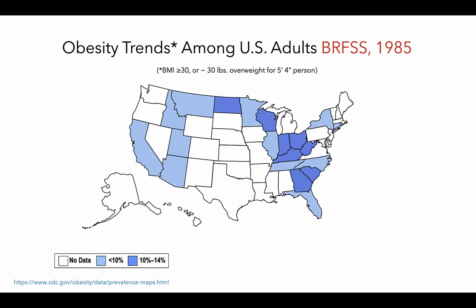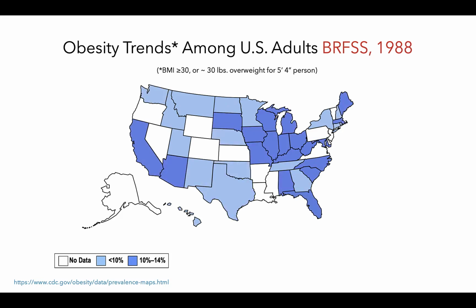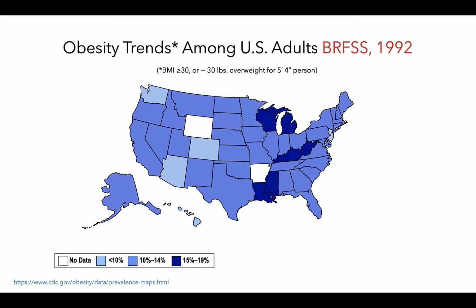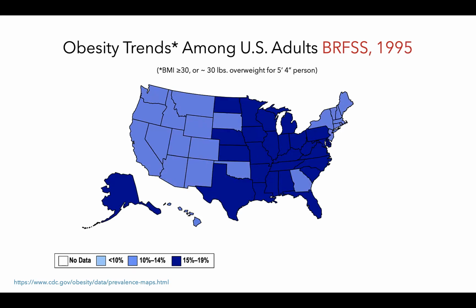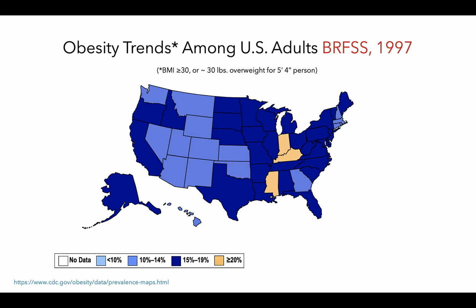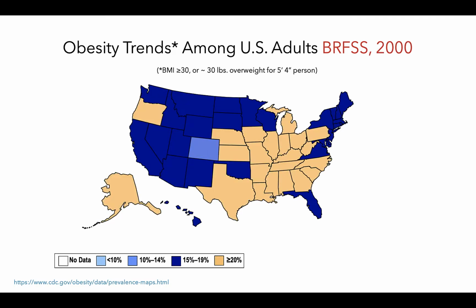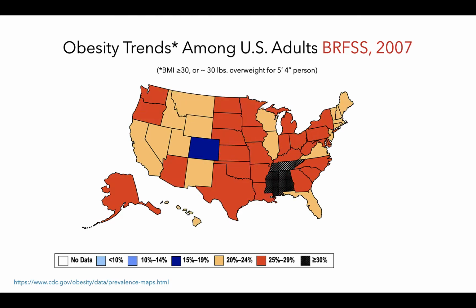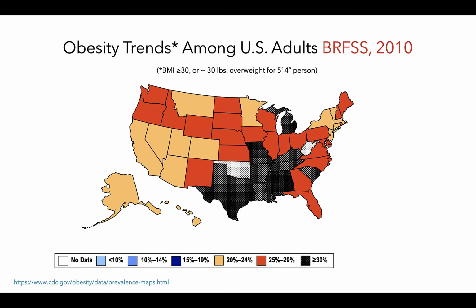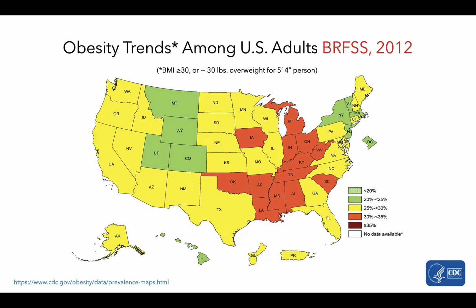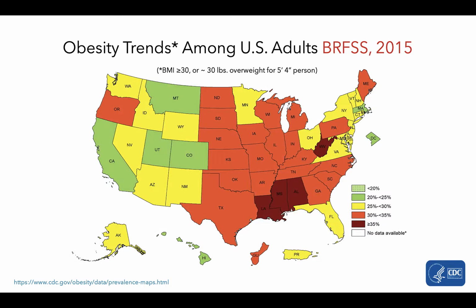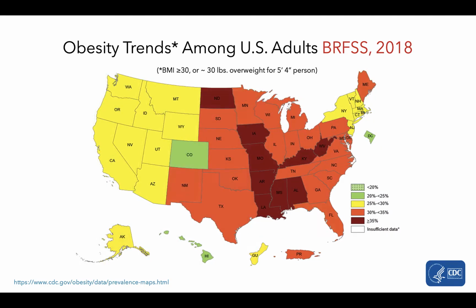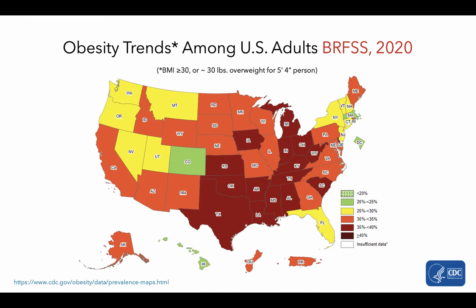So here we are back at 1985, and let's look at these trends again. Notice that this increases as we move into the 90s, and the increasing number of dark states, especially in the southern, eastern, and midwestern regions. These trends continue into the 2000s as we see more and more dark states, again mainly concentrated in the southern, eastern, and midwestern regions. As we move into the 2010s, we see some improvements in some states that change from yellow to green, but worsening in others, especially in the southern and midwestern regions.